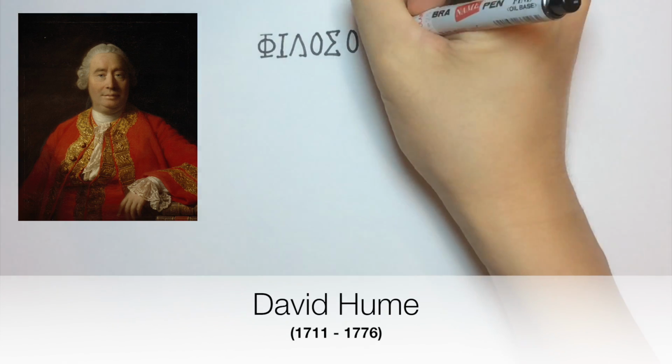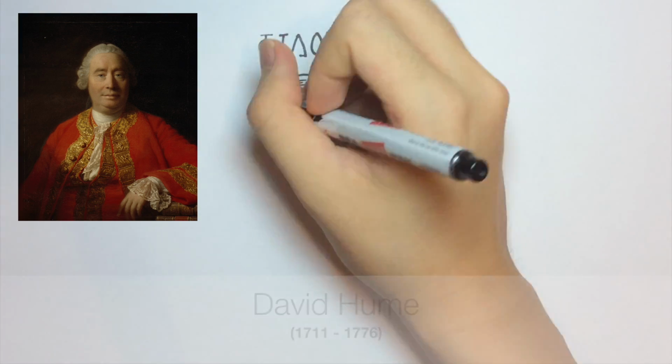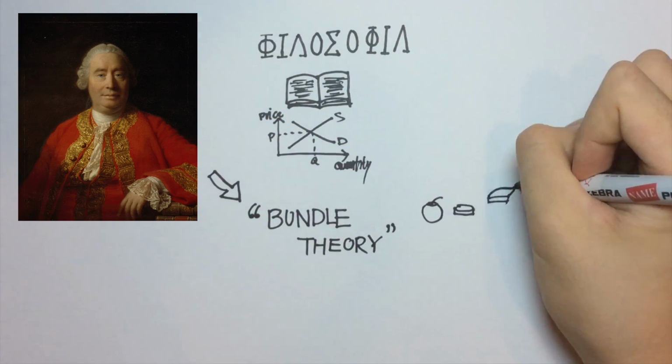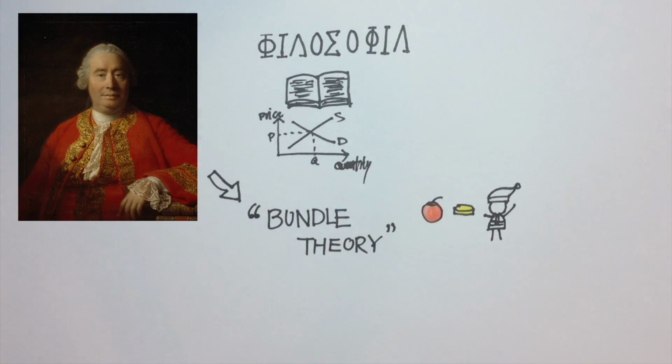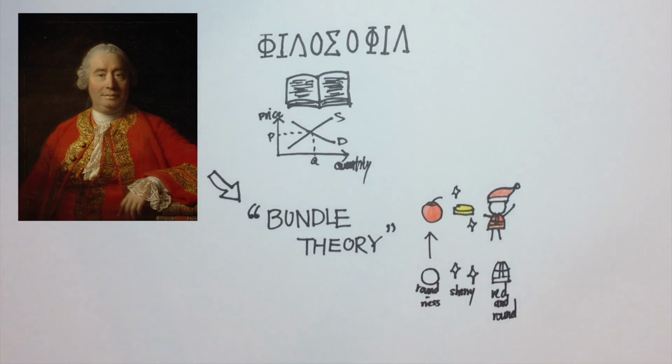David Hume, an 18th century Scottish philosopher, historian, and economist, put forward something called the bundle theory. Simply put, the bundle theory states that all objects, such as an apple, a coin, and even a Santa, are made up of only a bundle or a combination of properties and nothing more. There is no underlying substance to an object. This might sound difficult, so here's an example.